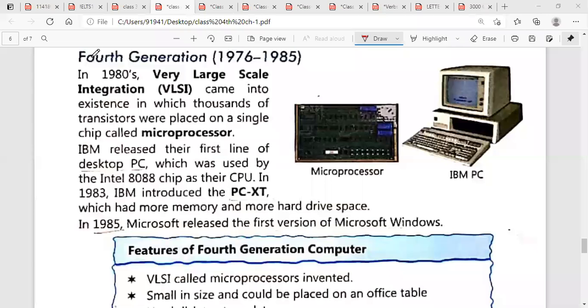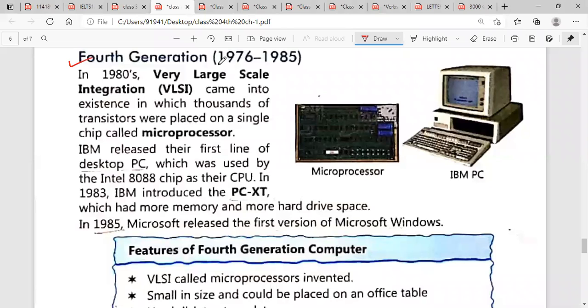Next, fourth generation computers, and their duration was 1976 to 85. In the 1980s, very large scale integration, underline this word VLSI, full form of VLSI you have to learn, came into existence, in which thousands of transistors were placed on a single chip called microprocessor.